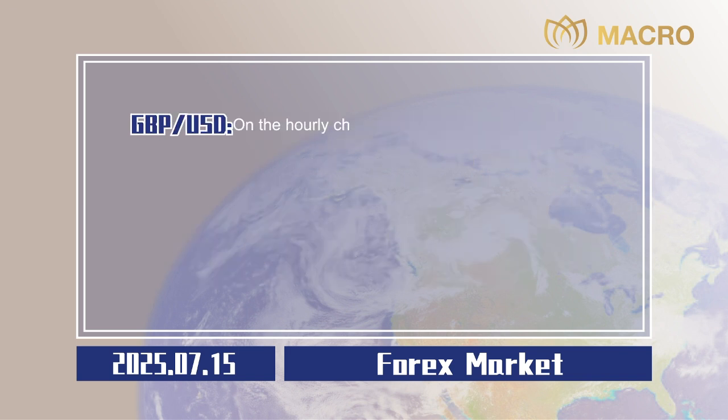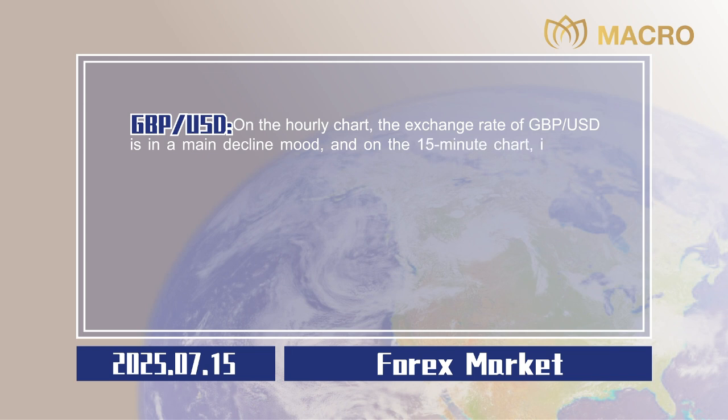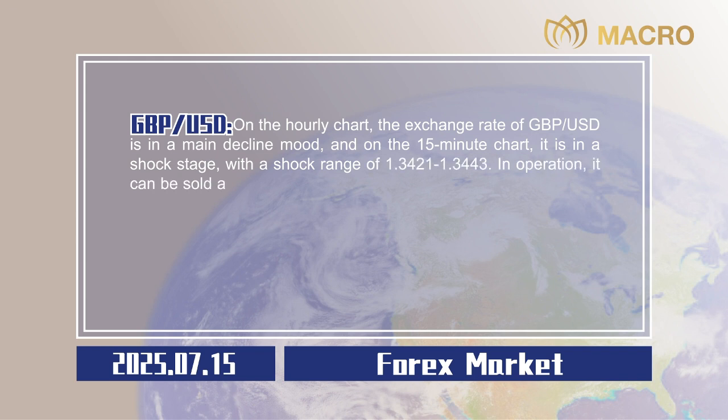Pound sterling to US dollar. On the hourly chart, the exchange rate of pound sterling to US dollar is in a main decline mood, and on the 15-minute chart, it is in a shock stage, with a shock range of 1.3421 to 1.3443. In operation, it can be sold at a high price and bought at a low price in this range.